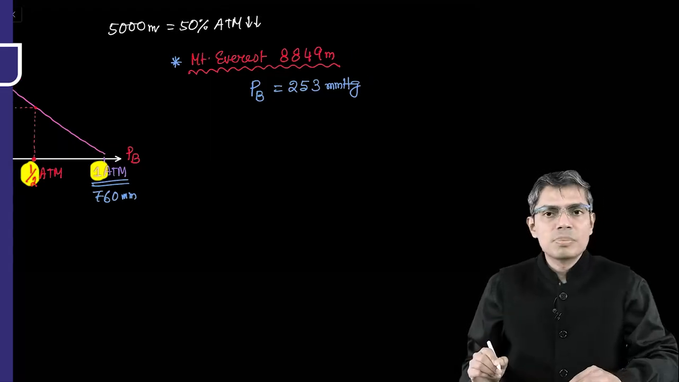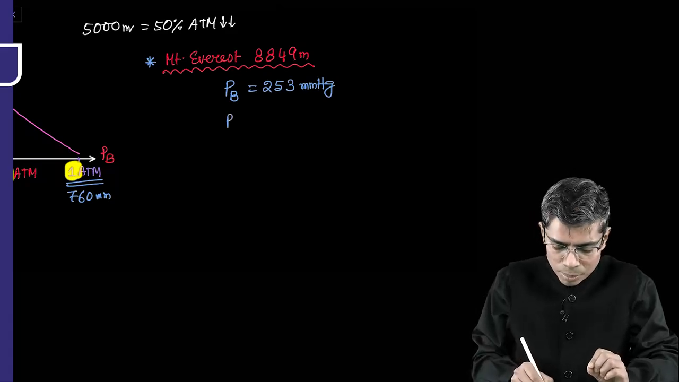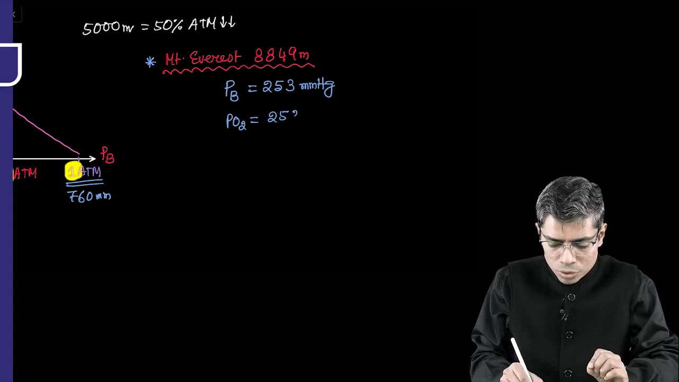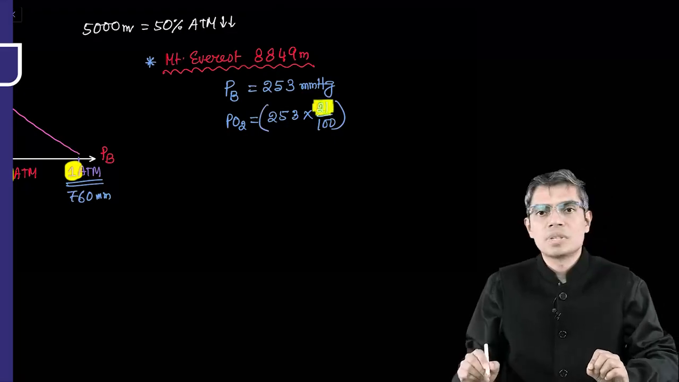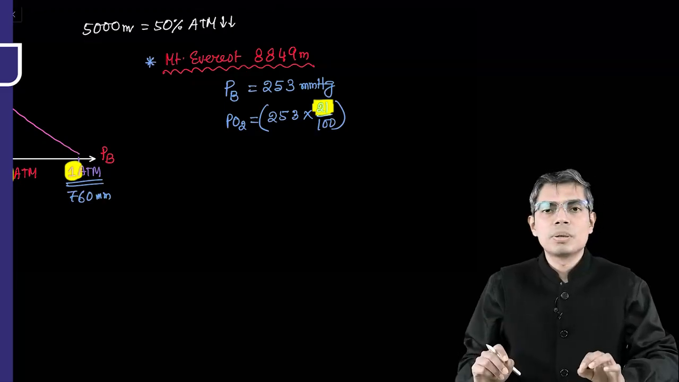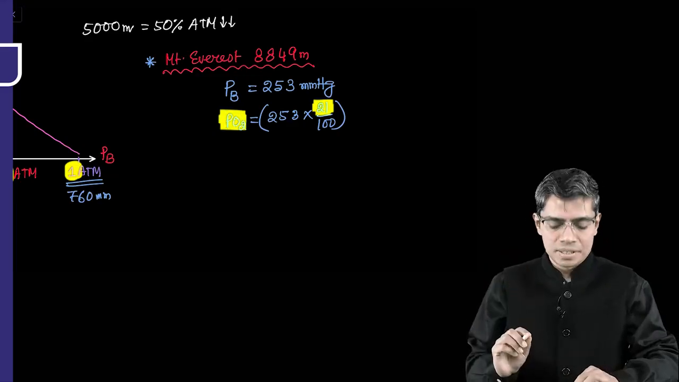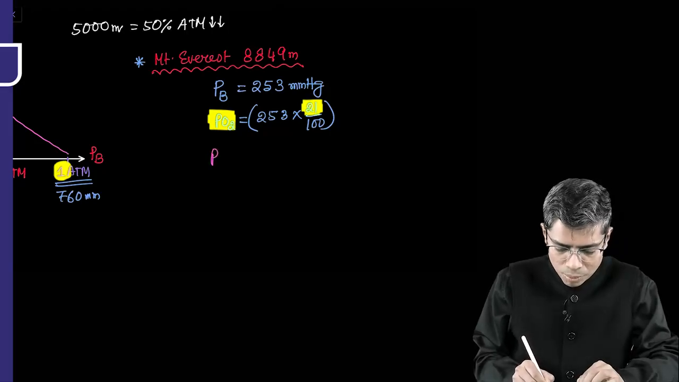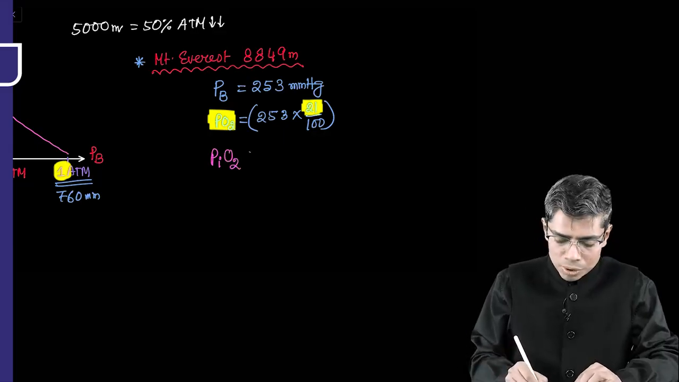With the help of this barometric pressure, if you calculate the partial pressure of oxygen, what will happen to the partial pressure of oxygen at the level of Mount Everest? Your formula is 253 multiplied by 21 upon 100. That is the percentage. I told you that the percentage or composition of the atmospheric air will remain the same. So this will be equal to the partial pressure of oxygen in the atmosphere at Mount Everest. Similarly, if I ask you to calculate the partial pressure of oxygen in the inspiratory air, that is PiO2, how will you calculate?